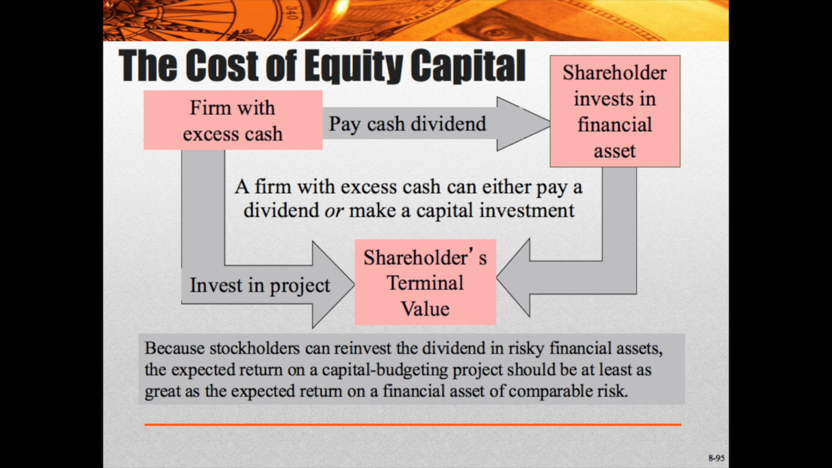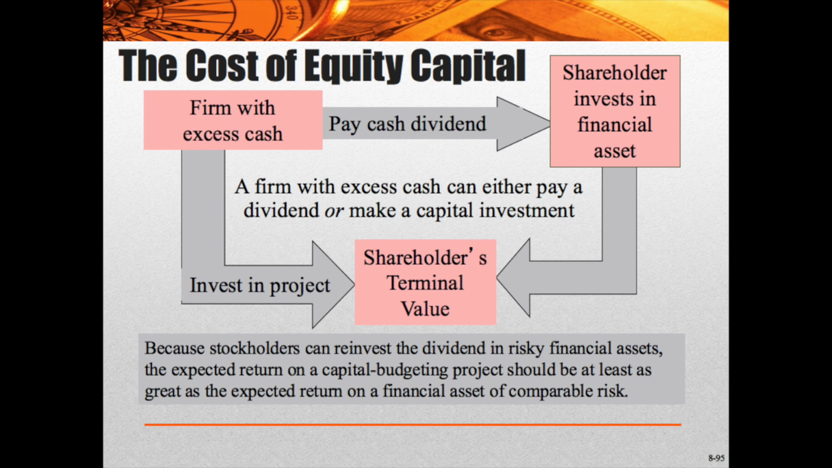Every firm has a choice of what to do with its excess cash. It can, one, pay a dividend, and then the shareholder invests it in its own financial asset, and that goes to the shareholder's terminal value. The cash dividend can just be handed over to the shareholder. The second option is to invest in a new project, an expansion, if you will, into either a merger or an acquisition, or it could just open a new store. You open a new Starbucks, open a new Walmart. That would be a project that would build the company and build shareholder value.